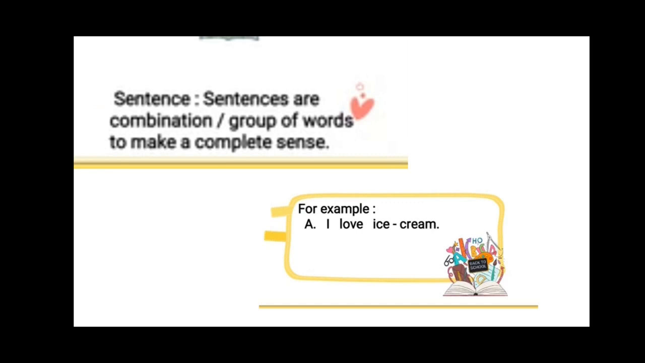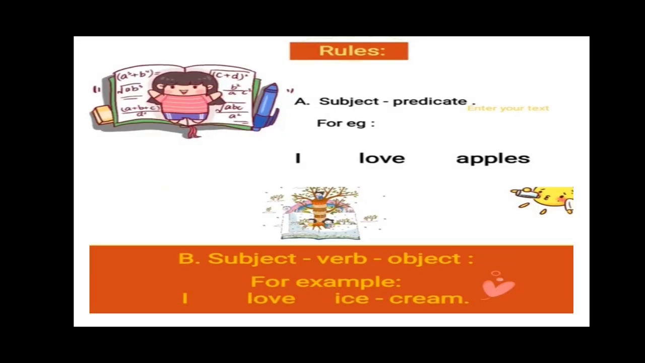So students, a sentence means a combination or group of words that makes complete sense. Say, for example, I love ice cream. In order to form a meaningful and correct sentence, you must follow a few rules. The first rule is subject and predicate. Your sentence should always have a subject and a predicate.